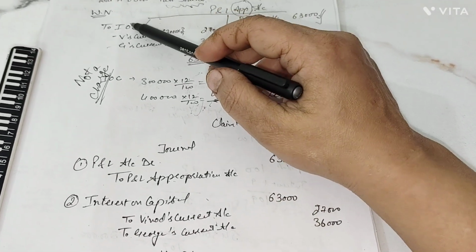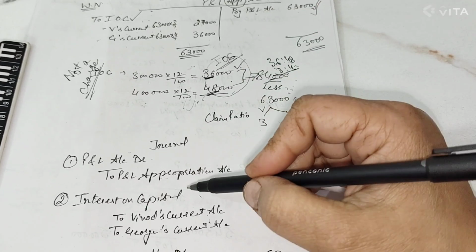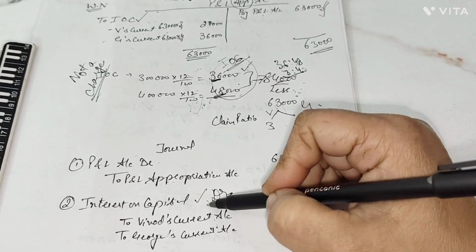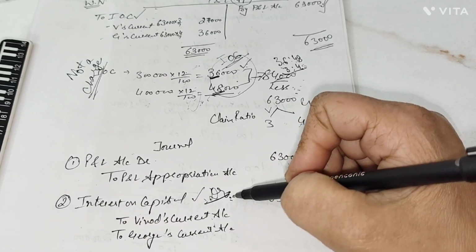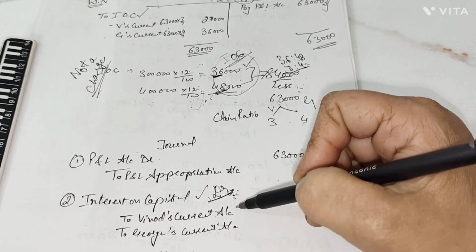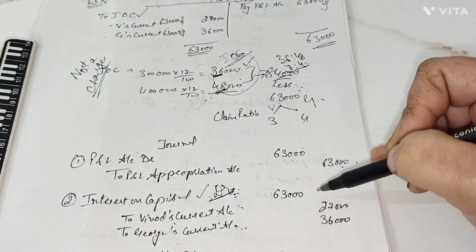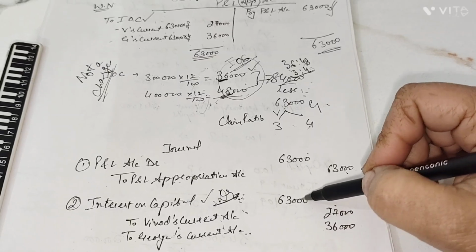First of all, you will write IOC debit to Vinod's current account and George's current account, because IOC is an expense for the business, so it should be debited. You have done journal last year. It is an expense. All expenses are debited. And to whom are these payable? Here to Vinod and George's current accounts with rupees 27,000 and 36,000, that is 63,000 total.